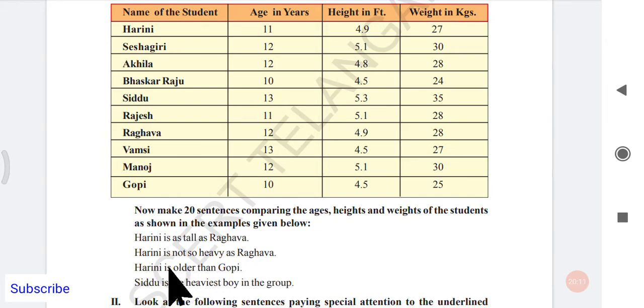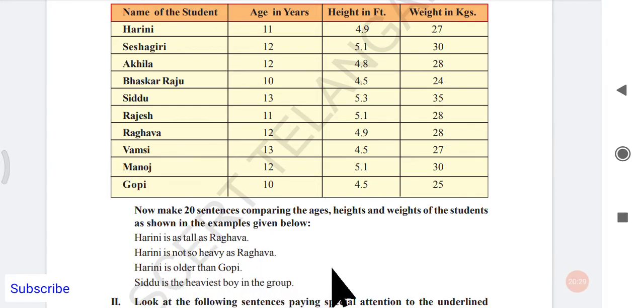Okay, next. Harini is older than Gopi. Look at age here. Older, in the sense of age. Gopi's age is 10 and Harini's age is 11. So that's why Harini is older than Gopi. Again, it is a comparison.